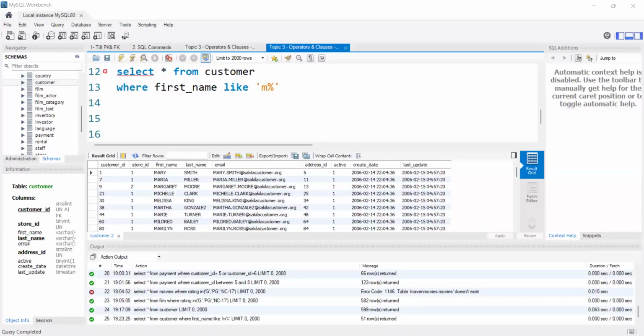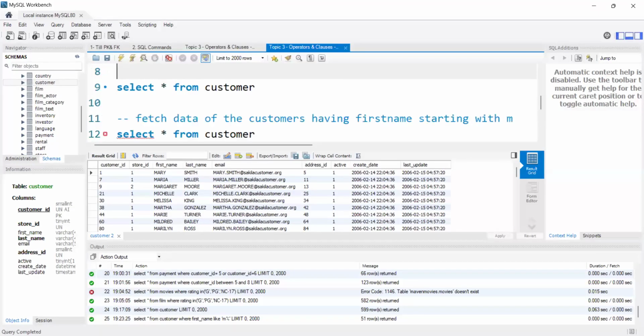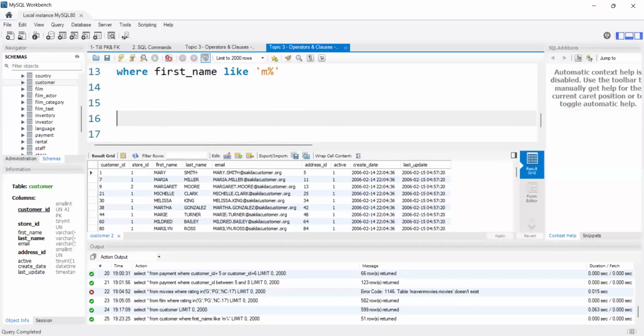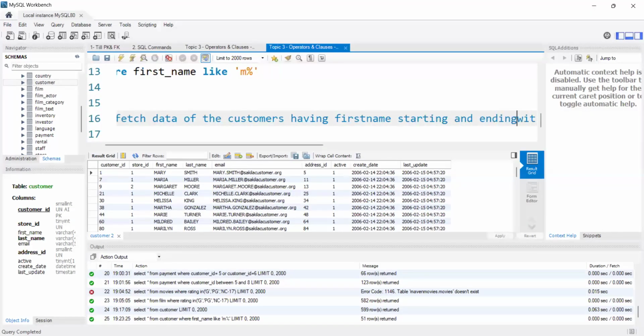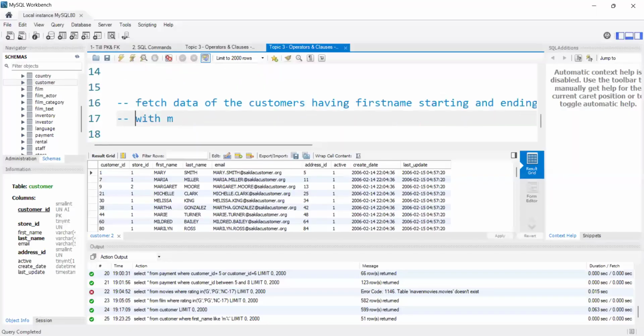Now let's see some examples. Fetch the data of the customers having first name starting and ending with M. My first name should start with M and it should end with M also.